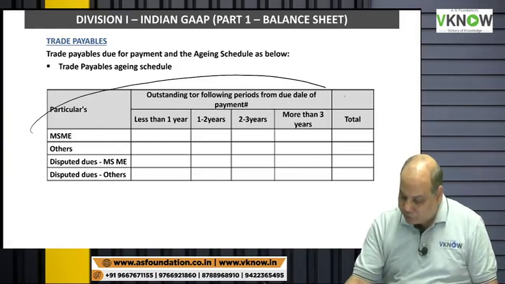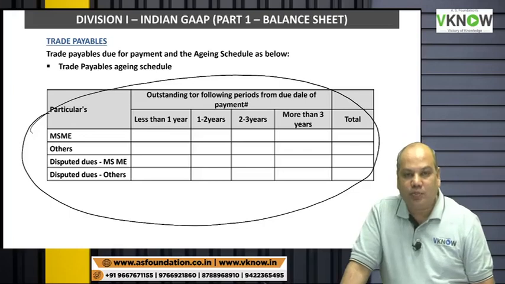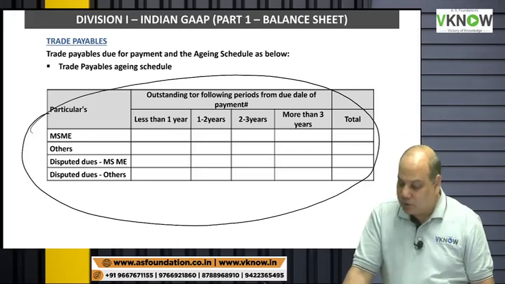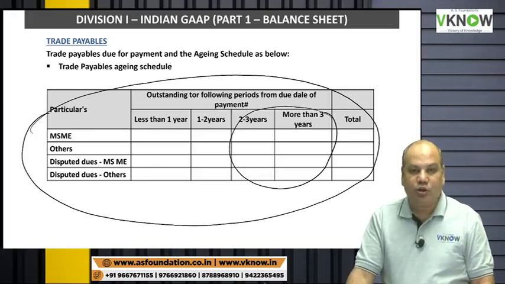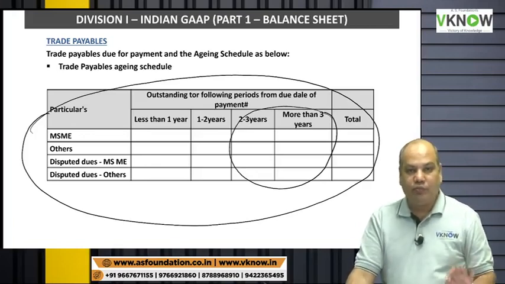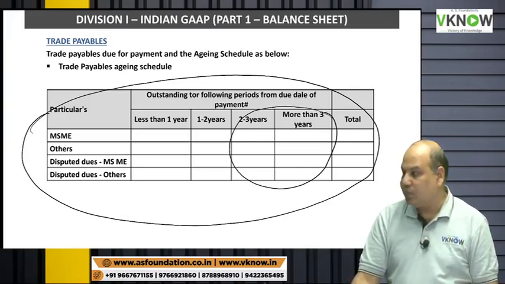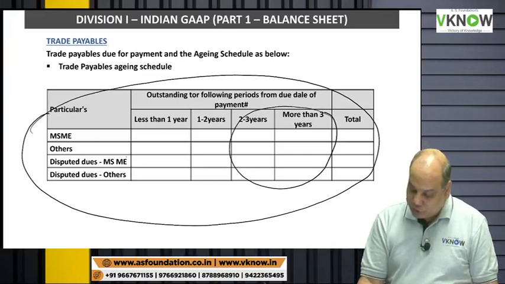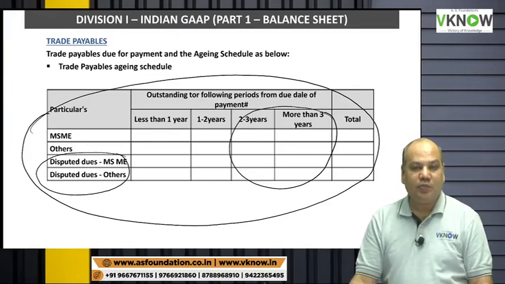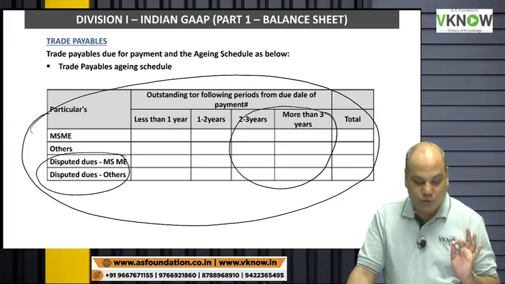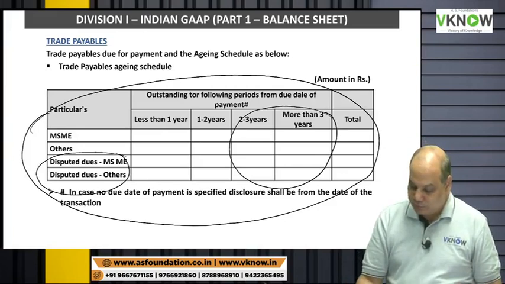The purpose of this is to highlight how the company is paying to its trade payable. Outstanding dues which are more than 1 year or 2 year or 3 year would highlight that there is some problem with the company's treatment with respect to trade payable. Disputed dues will also highlight that there are some trade payable with which company has dispute. This will affect the goodwill and reputation of the company.